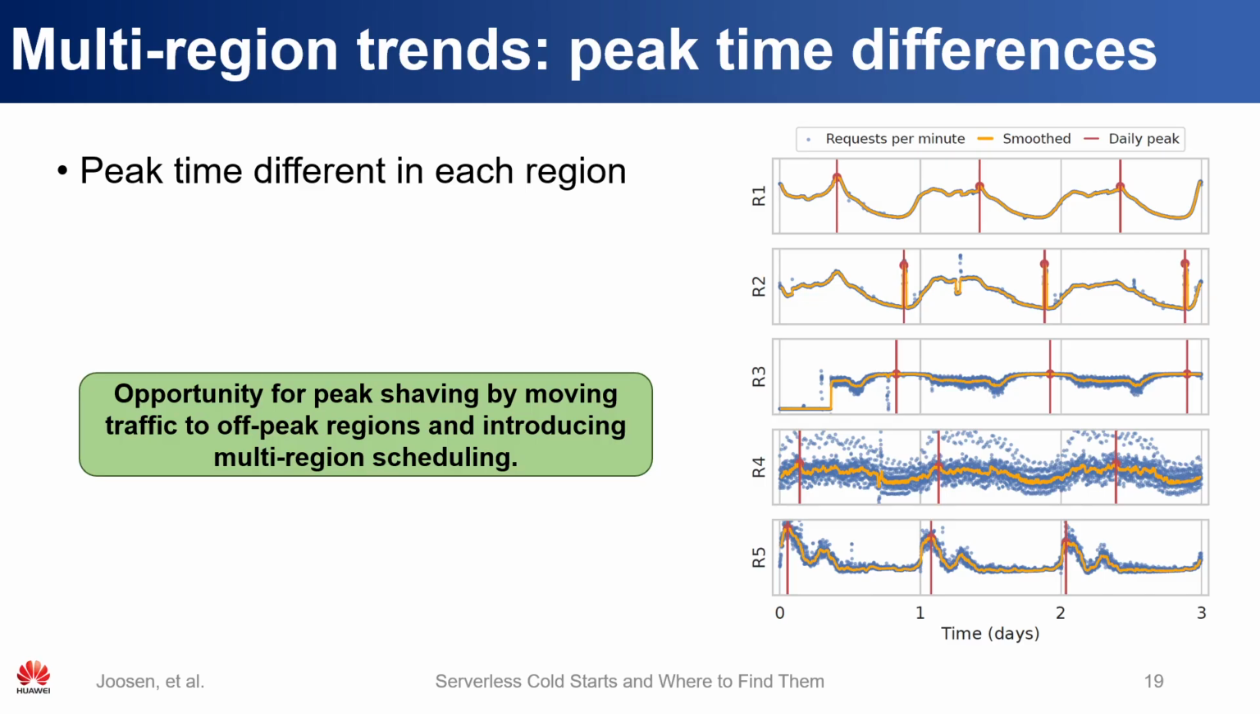Additionally, we can see that peak times for our 5 different regions are different by several hours. Here, these red lines represent the peak times, and they are off between regions by quite a significant amount of time in many cases. So given these differences, it presents a significant opportunity for peak shaving and moving traffic to more off-peak regions.